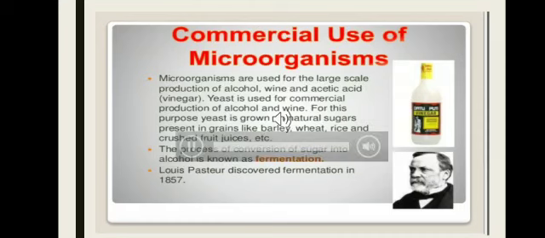Now let's talk about some commercial uses of microorganisms. Microorganisms are used for the large-scale production of alcohol, wine, acetic acid, vinegar. Yeast is used for commercial production of alcohol and wine. For this purpose, yeast is grown on natural sugars present in grains like barley, wheat, rice, and crushed fruit juices, etc. The process of conversion of sugar into alcohol is called as fermentation. Louis Pasteur discovered fermentation in 1857.